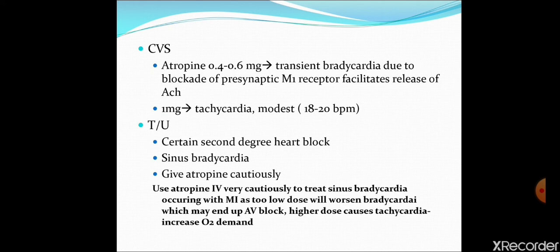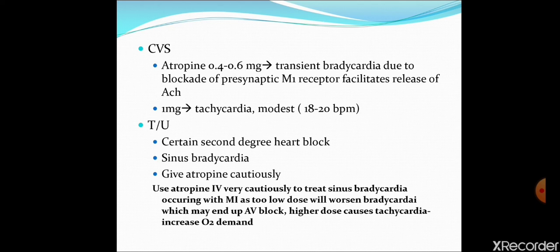But at the high dose, they will cause tachycardia by inhibiting the M2 receptor present on the cardiac cell. This tachycardia is modest, about 18 to 20 beats per minute. It is not as high as with sympathetic receptor stimulation, because the cardiac tone is basically sympathetic tone.